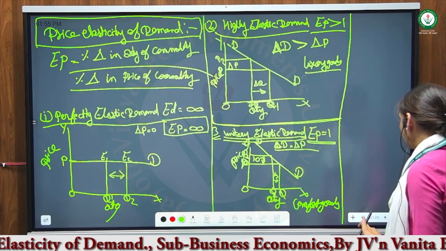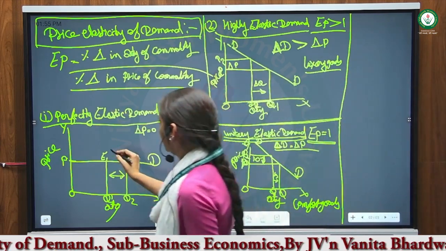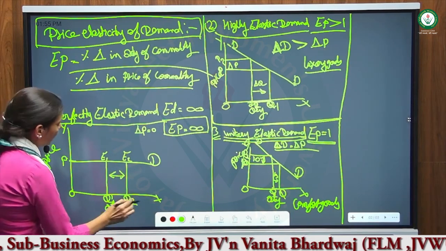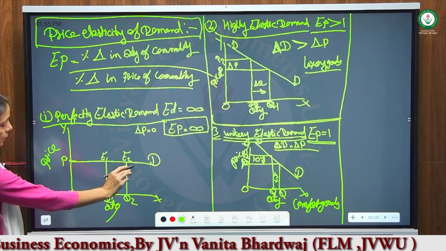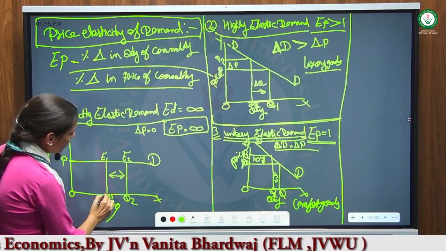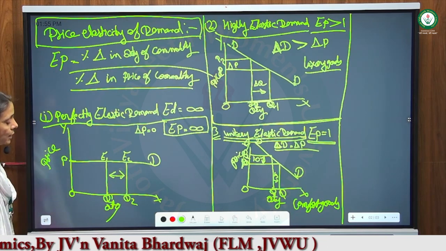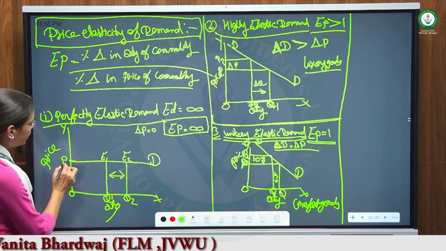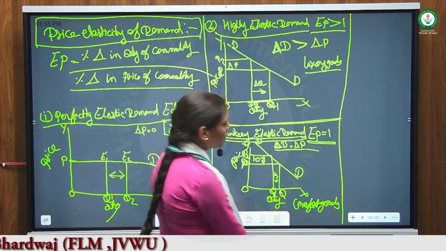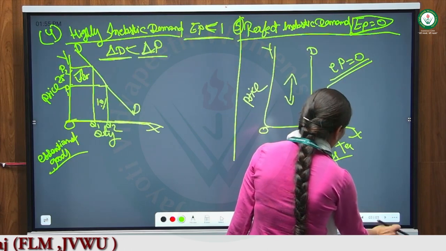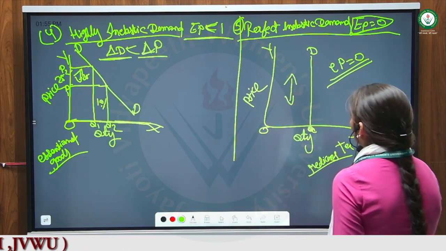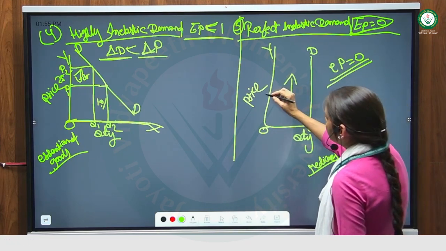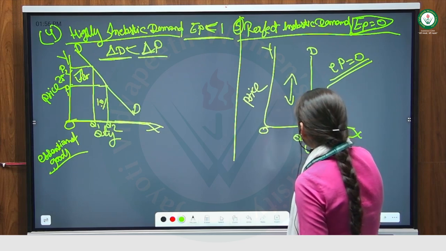Same as the perfectly elastic demand curve, which is always parallel to OX: price does not change, but quantity changes along the curve. Quantity is increasing from OQ to OQ2 but price is always constant. In the same way, for the perfectly inelastic curve, the curve is always parallel to OY: price is not changing, only quantity is fixed.